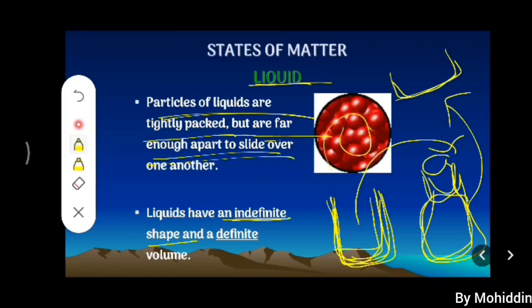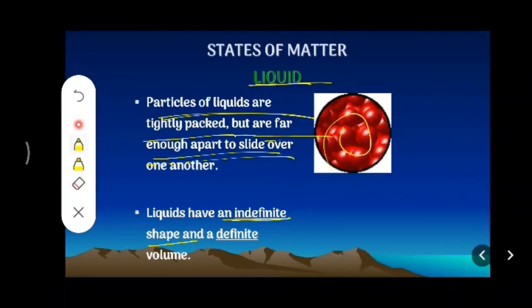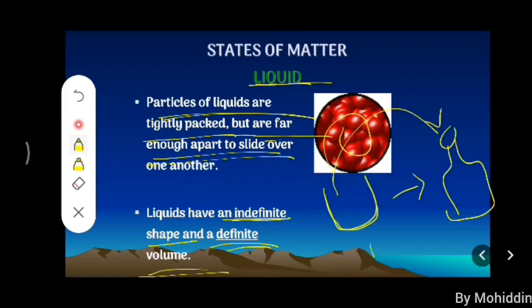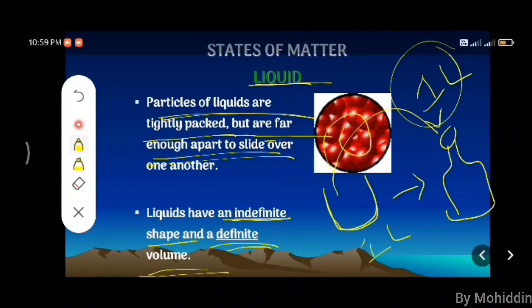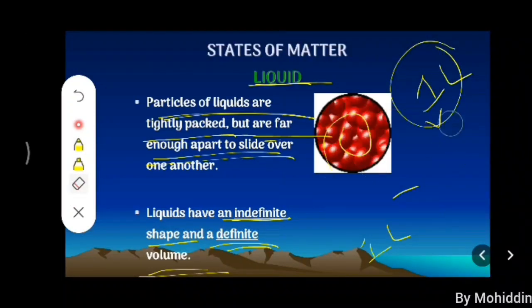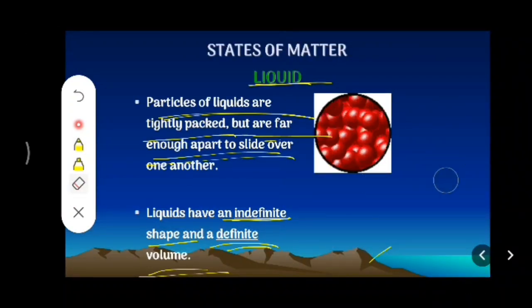Next point, definite volume. Definite volume is nothing but, if you take 1 liter of water here and shift this 1 liter of water into the bottle, it is going to be 1 liter only. It will not change. This is the meaning of that point. The liquid has indefinite shape and definite volume. Really easy to understand.